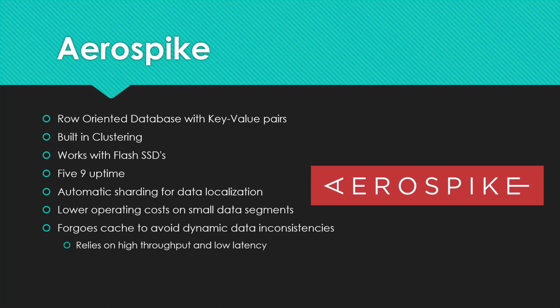They provide automatic sharding for data localization. For smaller data segments, there is a lower operating cost. And for dynamic data inconsistencies, when we're trying to read and write lots of changing data, it forgoes the cache and relies on high throughput and low latency to write to the database directly.